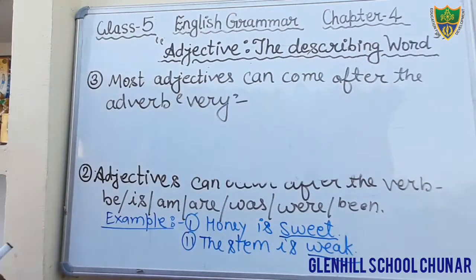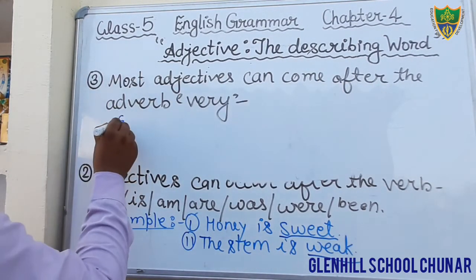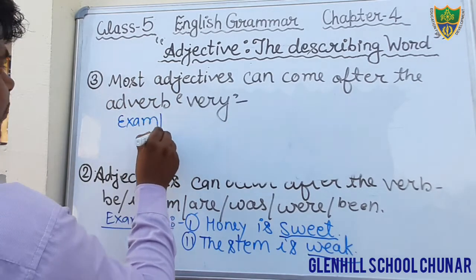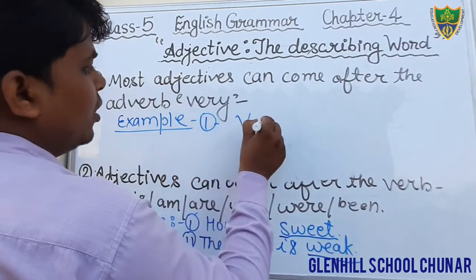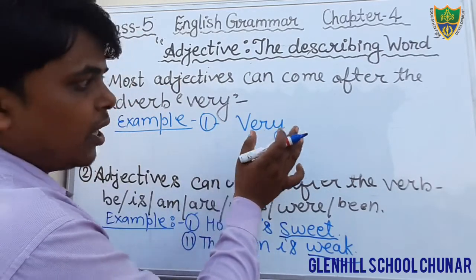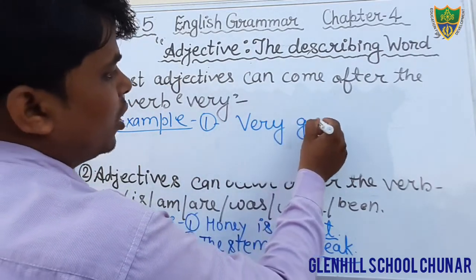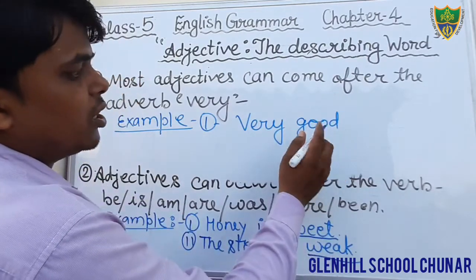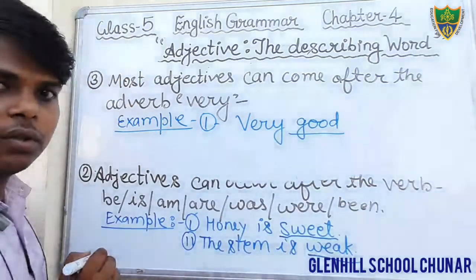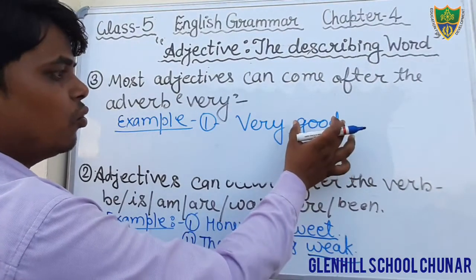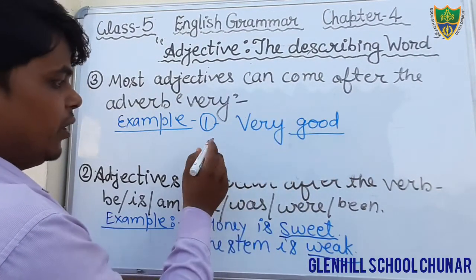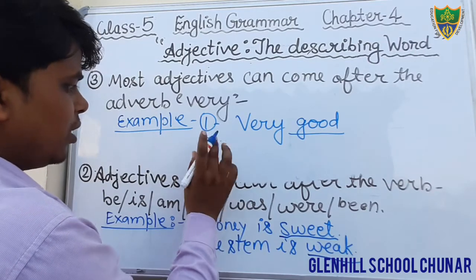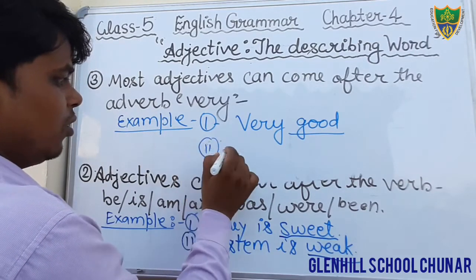Okay, just see the example. You can see the example, write down the example also. First example, here very is an adverb, and after that we can say the word good. So here in this sentence the word good is what? Very good. The word good is an adjective, and we are getting it here after the word very. Second example we can see, very fair.